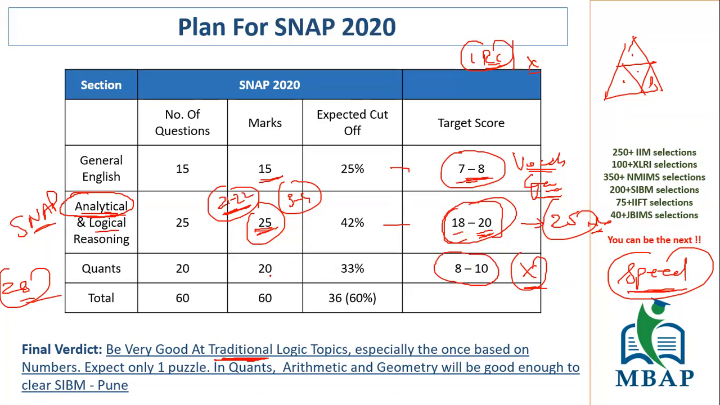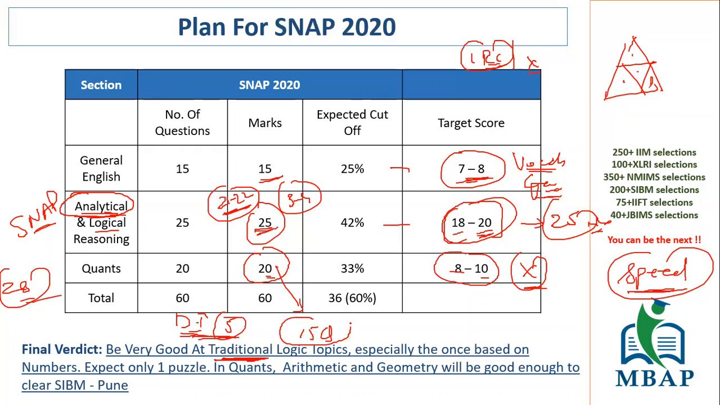Now, out of 20, 8 to 10 questions. Let us also understand this. Out of these 20 questions, you are going to have 15 questions probably on quants and 5 questions on DI. So if you're not good with quants, you can still focus on your calculations part and improve on DI.